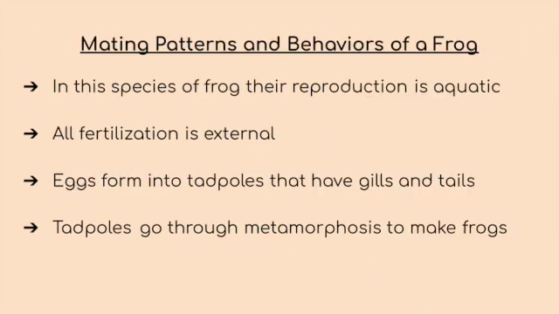Although frogs and rats share a lot of similarities, their mating patterns and behaviors are very different. For example, frogs' fertilization is all external, and for this species of frog, their reproduction is aquatic, meaning that they place their fertilized eggs in water until they reach maturity. Fertilization occurs when a female releases her eggs into the water, and then the male releases his sperm to fertilize the eggs.